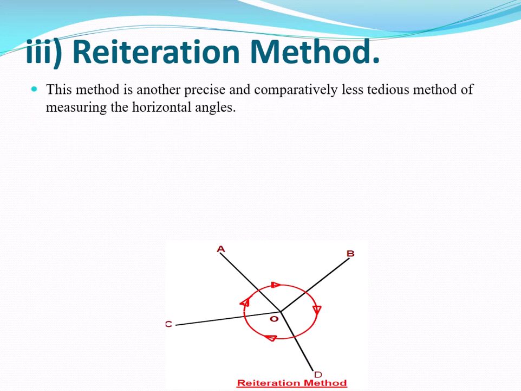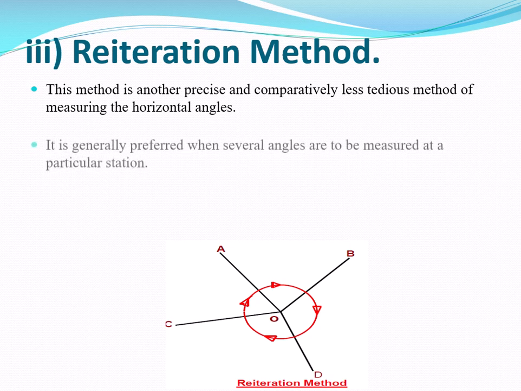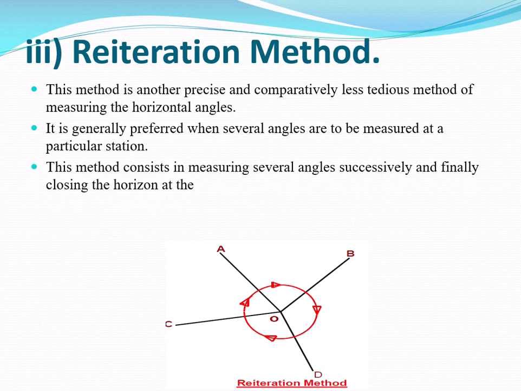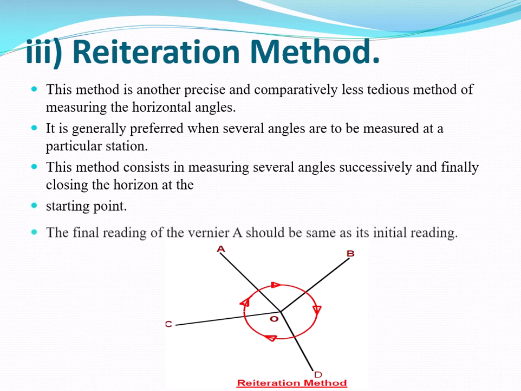This method is another precise and comparatively less tedious method of measuring horizontal angles. It is generally preferred when several angles are to be measured at a particular station. This method consists of measuring several angles successively and finally closing the horizon at the starting point.